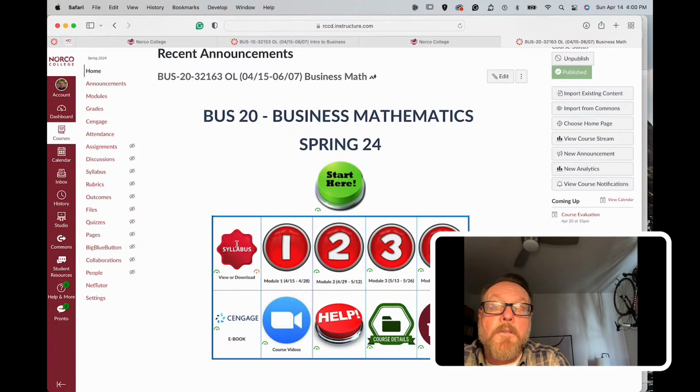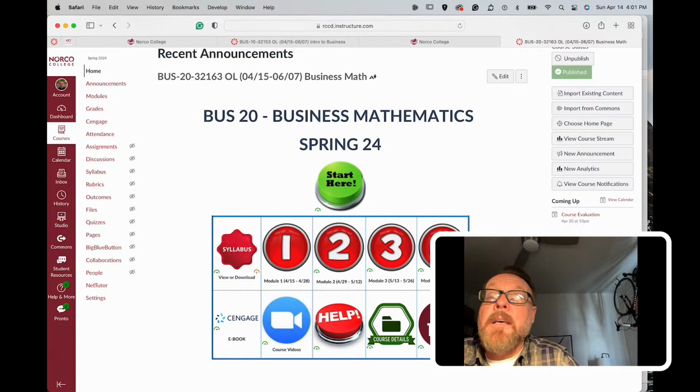This is always the most current syllabus. So if you want to look at it online, or you want to download it, you can just click that button. It'll open the syllabus right here in Canvas. You can review it, and you can also download it. Right next to that are the 4 module buttons. So this class is broken into 4 2-week modules.